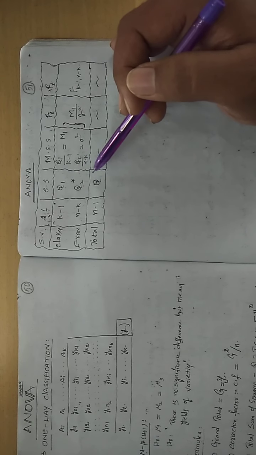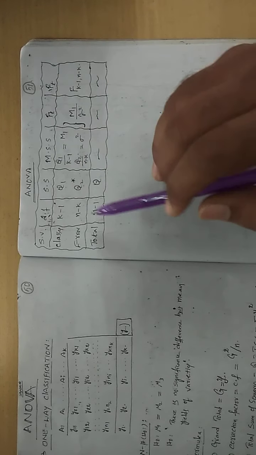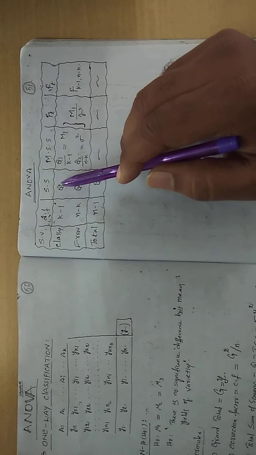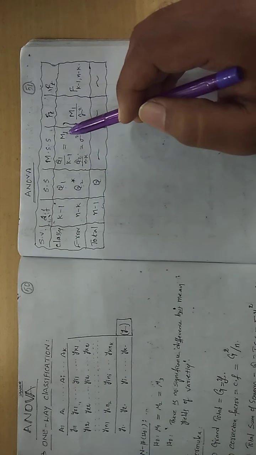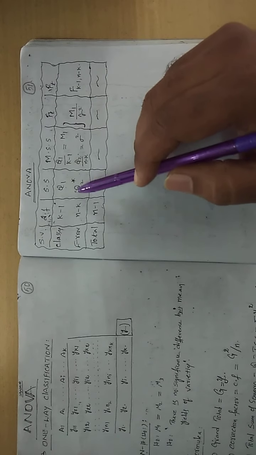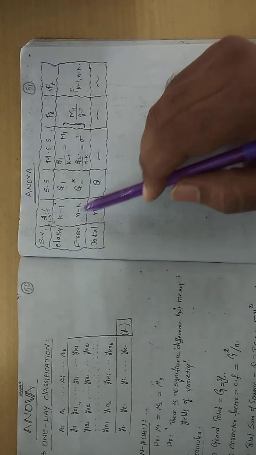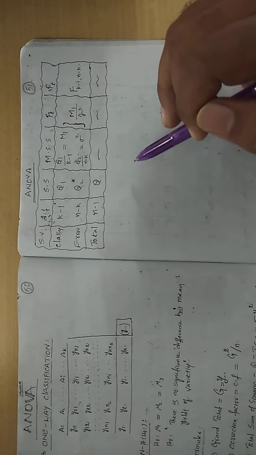Okay. Now mean sum of squares. Mean means average. That means Q1 by this previous value, k minus 1. What you call M1. Now next Q2 by this previous value, n minus k. What you call sigma square.